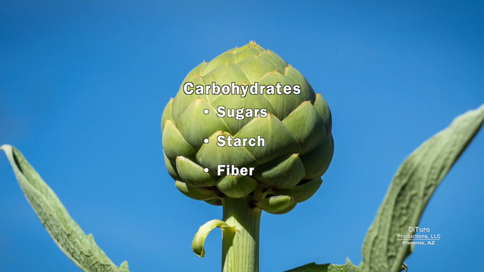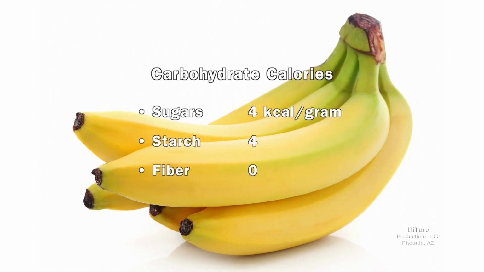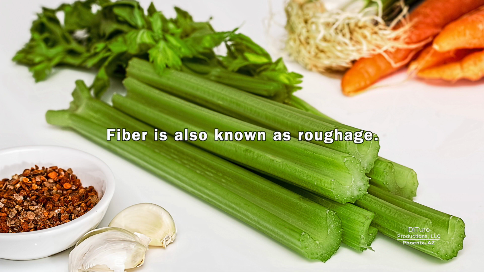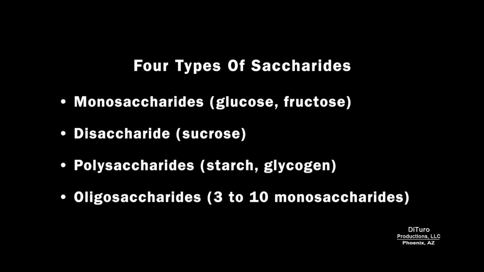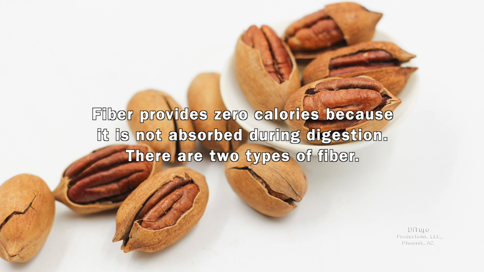Carbohydrates include sugars, starch, and fiber. Sugars and starch provide 4 calories per gram. Fiber, 0 calories. Fiber is also known as roughage. Sugars and starches are called saccharides. 4 types of saccharides include mono, di, poly, and oligo. All digestible sugars provide 4 calories per gram. Fiber provides 0 calories because it is not absorbed during digestion.